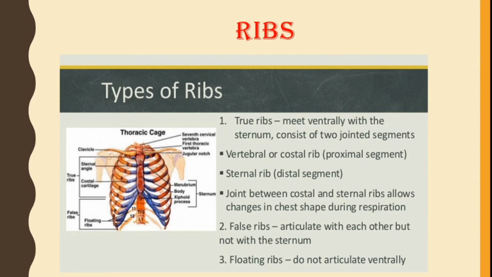The joint between costal and sternal rib allows changes in chest shape during respiration. Inhalation and exhalation occur in respiration. At that time, this helps in movement of the rib because it is made up of cartilage. Then false ribs articulate with each other but not with the sternum. Then floating ribs are present, which do not articulate ventrally.